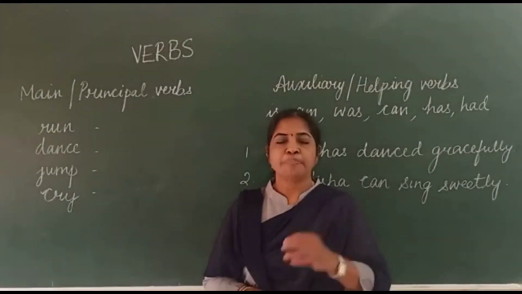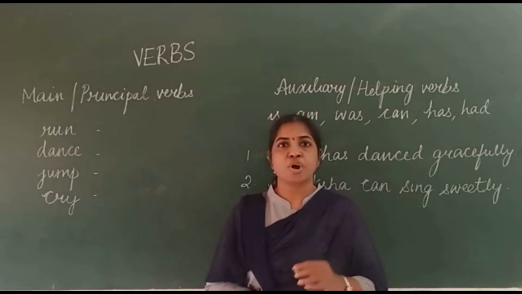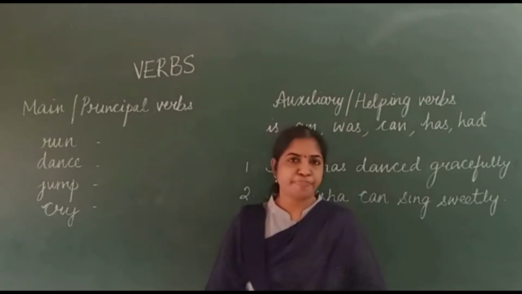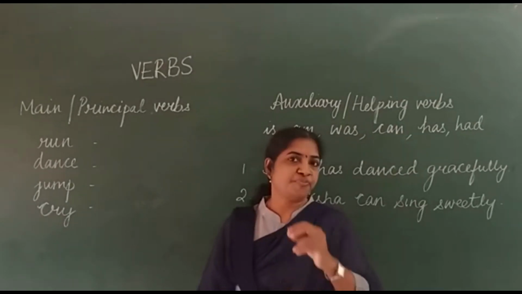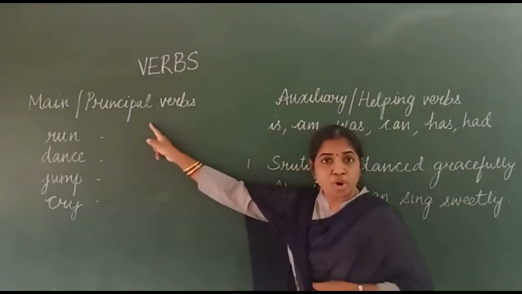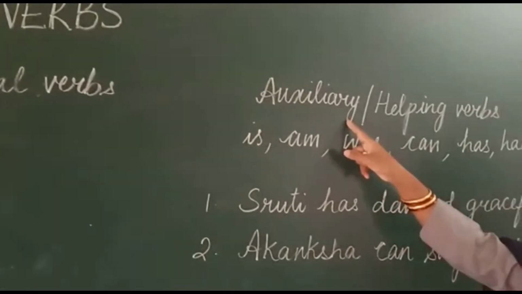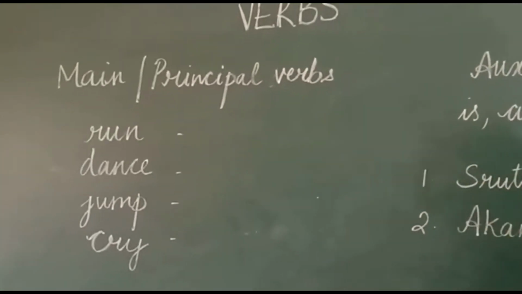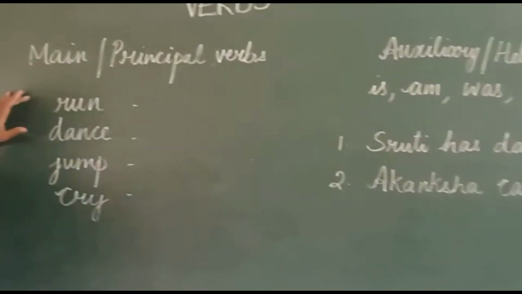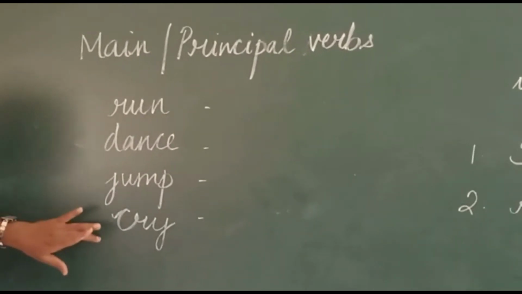Verbs are broadly classified into two categories based on the function they perform. So let us check what those two are. Main or principal verbs and auxiliary or helping verbs. First let us learn main or principal verbs. Examples are run, dance, jump, cry.